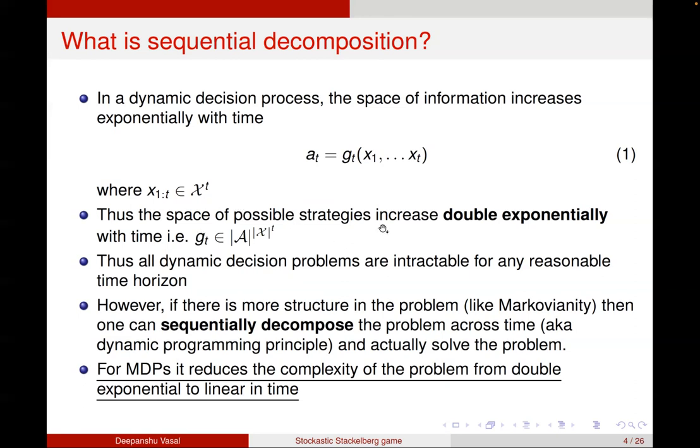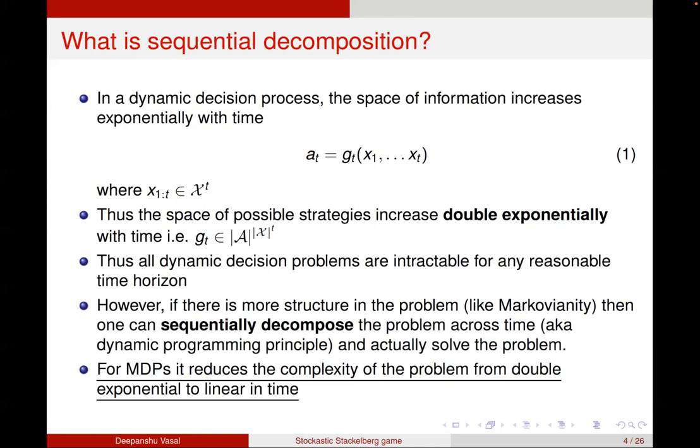Now for any dynamic decision problem, for any reasonable time horizon, all these problems are intractable. However, if there's more structure in the problem, for example Markovianity, then I can sequentially decompose this problem across time, which means basically a dynamic programming principle, and I can use that principle to solve such a problem.